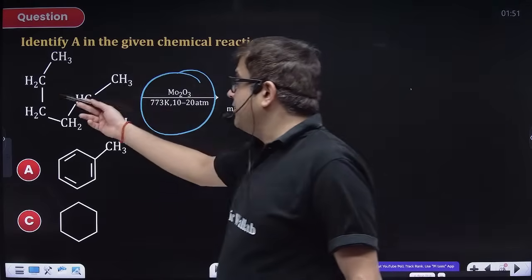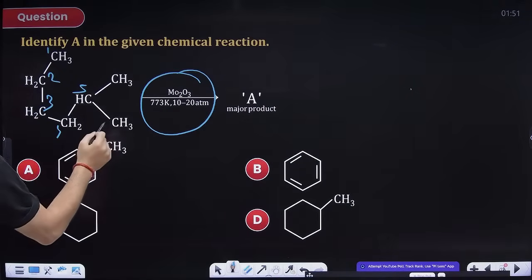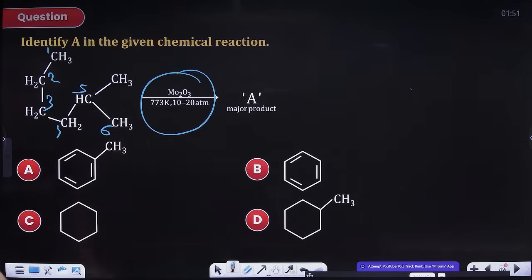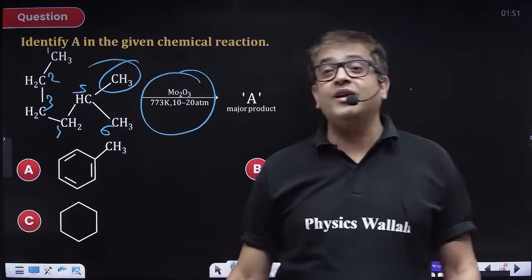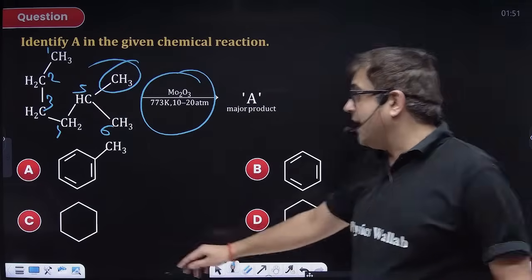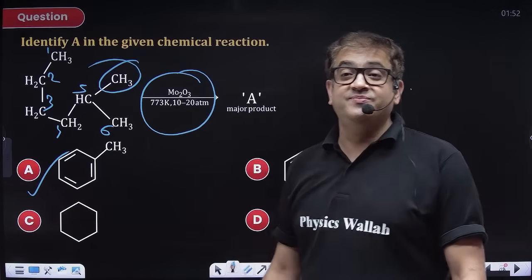So how many carbon alkane do I have? 1, 2, 3, 4, 5, 6 carbon with a branch. So obviously this is going to give you what? Sir, 6 carbon with a branch is obviously going to give me again toluene.